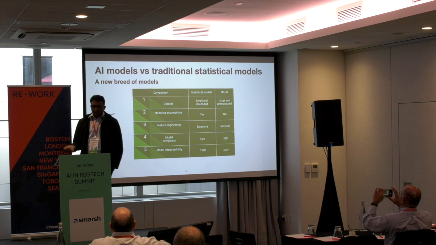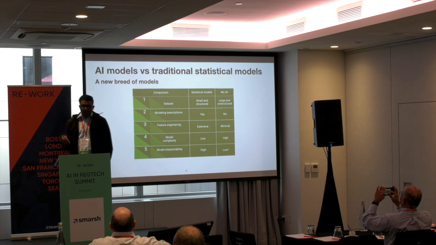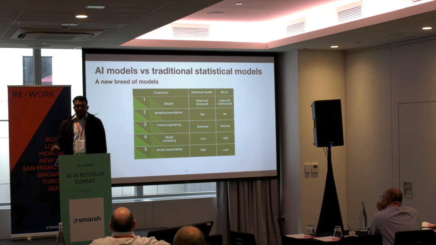The next one is model complexity. As we all know, model complexity for statistical models is super low, whereas for ML/AI models, it can tend to be very complex. A few of you might be aware that Google launched a model called PaLM, I think it's been 10 days now, which has 540 billion parameters. I don't even know how many zeros are in that number.